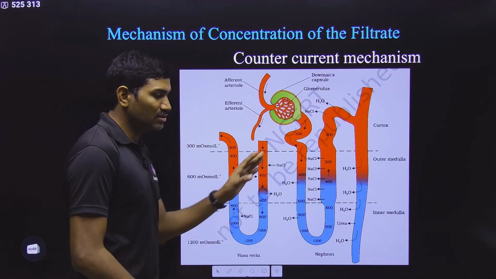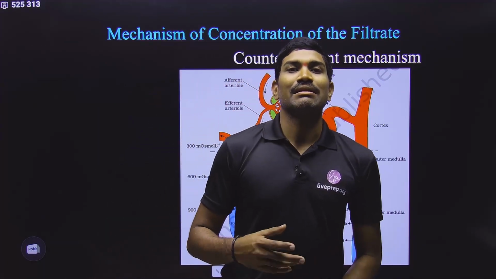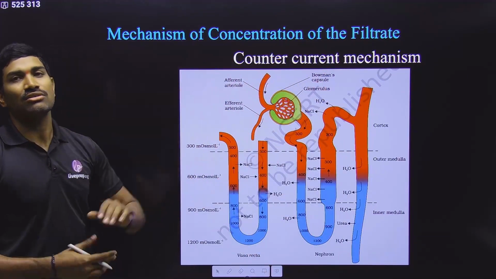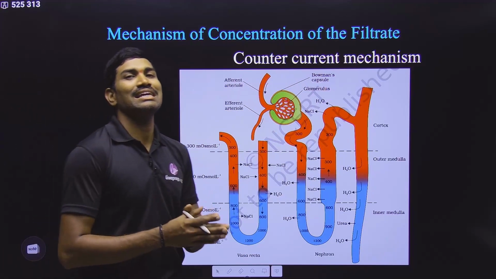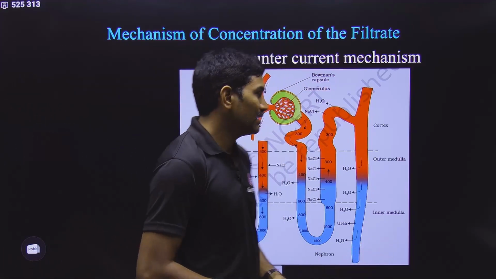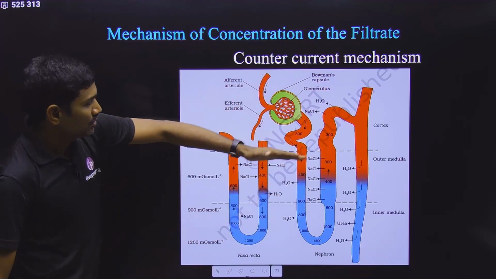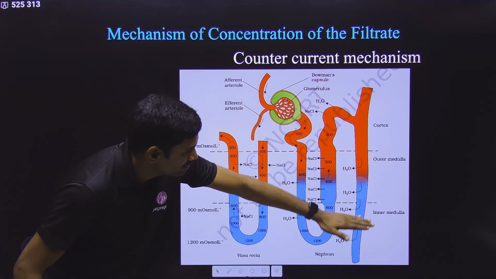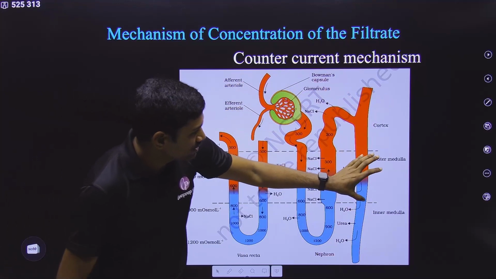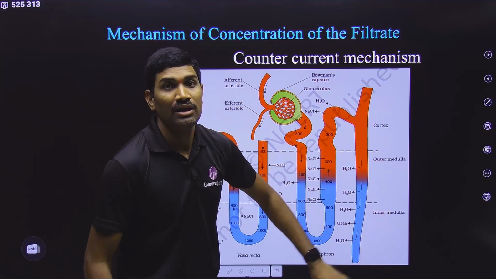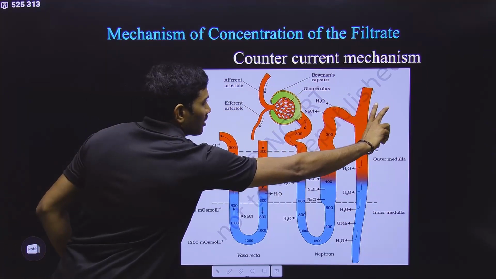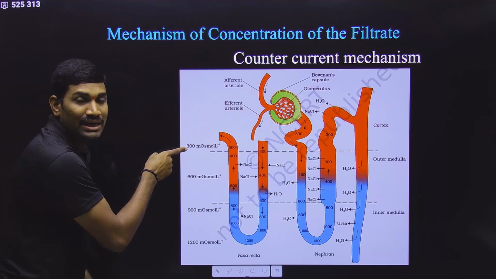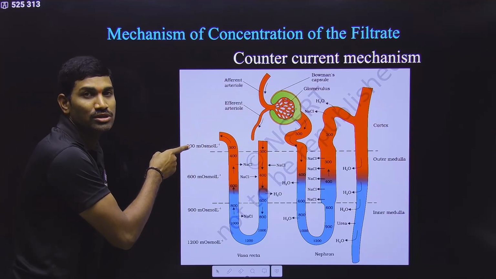After completion of this, now we are talking about the mechanism of concentration of the filtrate, how this filtrate is getting concentrated. Clear? Now observe: this is the cortex, this is the medulla. In the medulla, this is the outer medulla and this is the inner medulla. In the cortex, the concentration is 300 milliosmoles per liter.